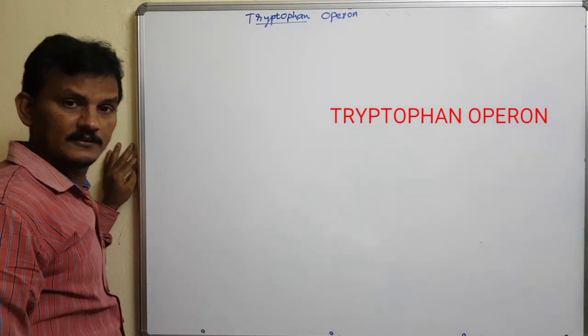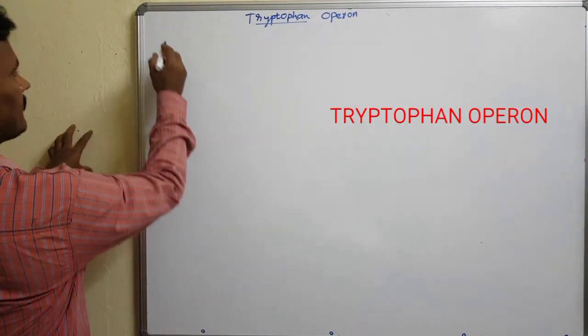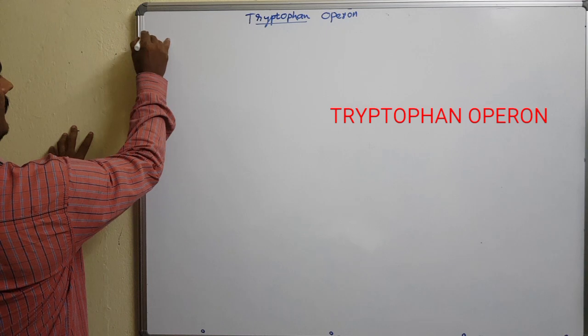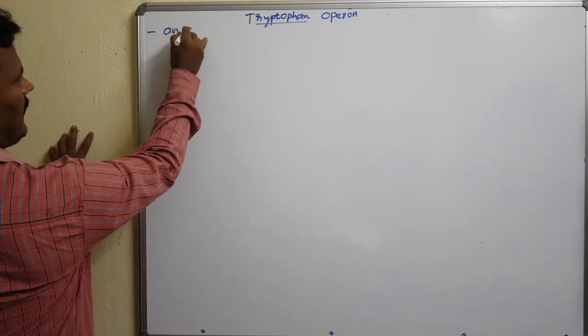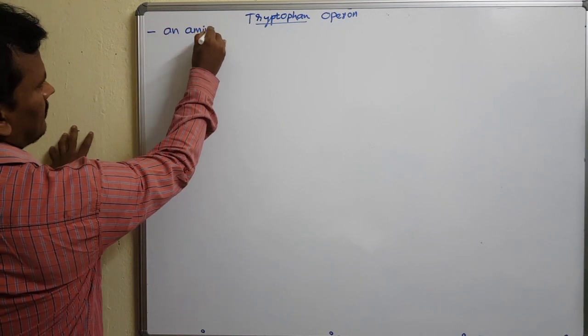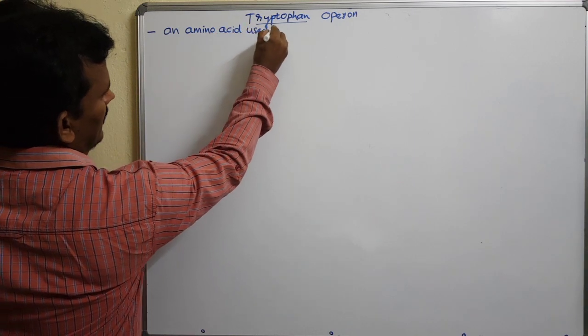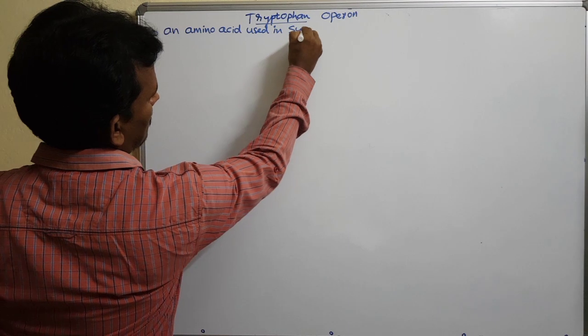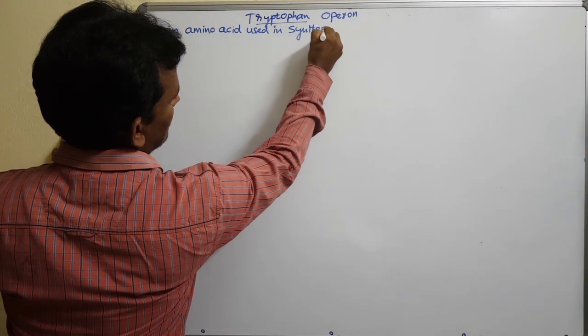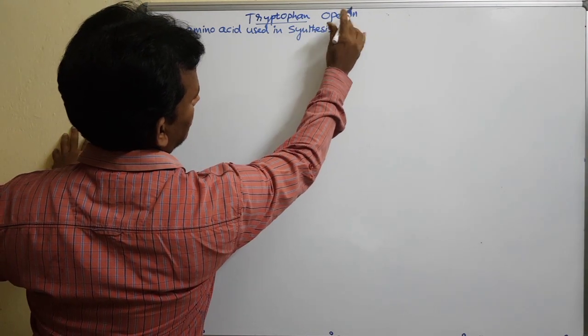Tryptophan is an amino acid used in the synthesis of protein.